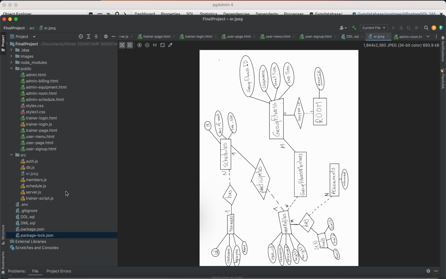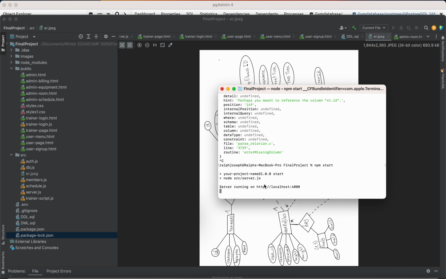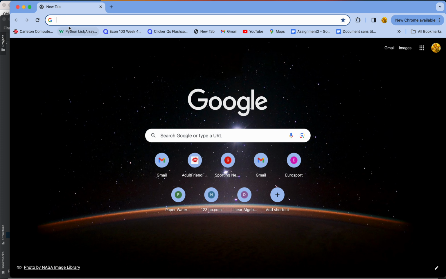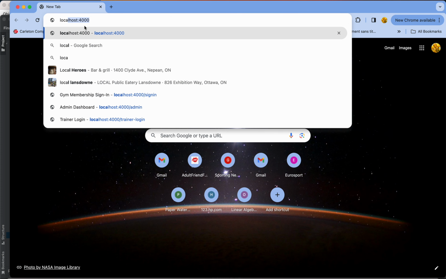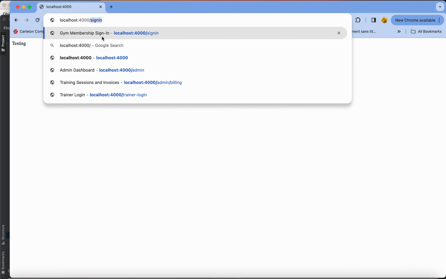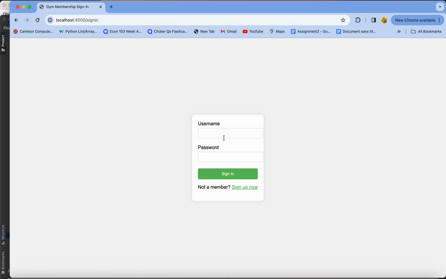I used PostgreSQL, Node.js, and Express to build my website. I'll start by running the website. It's already running, and it's going to show up here. Okay, so we have a website, and we're going to sign in as a user.